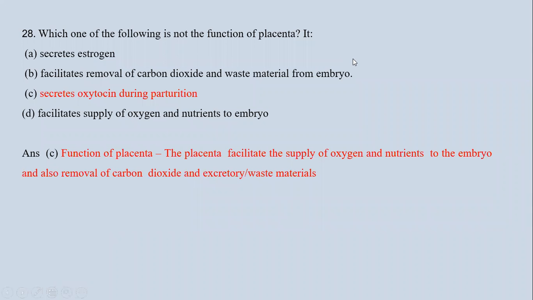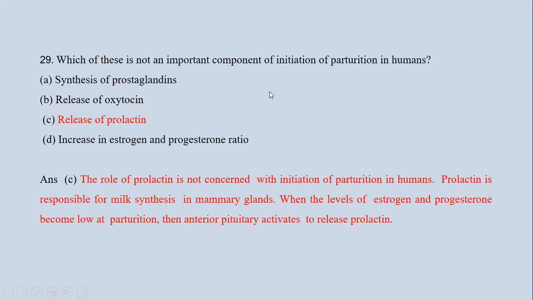Next question is which one of the following is not the function of placenta? First, it secretes estrogen. Second, it facilitates removal of carbon dioxide and waste material from the embryo. Third, it secretes oxytocin during parturition. And fourth, it facilitates supply of oxygen and nutrients to the embryo. Now we know that the function of placenta is it facilitates the supply of oxygen and nutrients to the embryo, and it also removes the carbon dioxide and excretory waste material from the body. So option C is the correct answer.